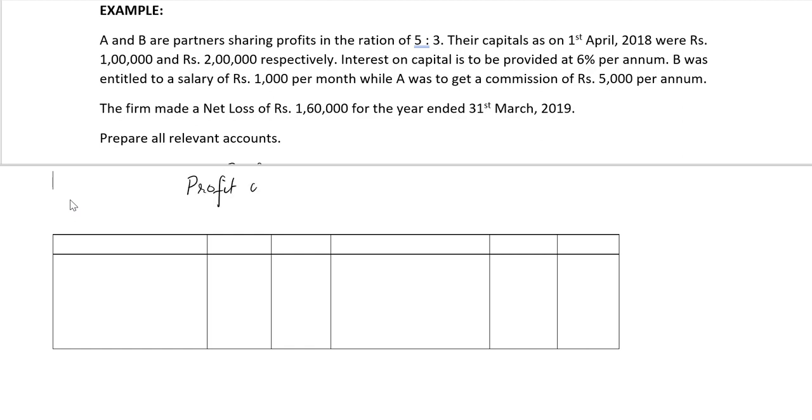Profit and loss account for the year ended 31st March 2019.